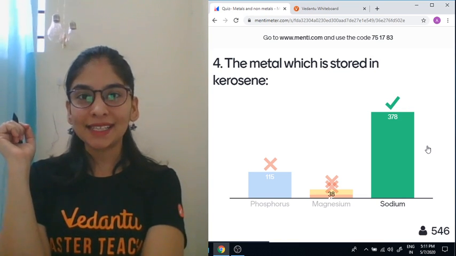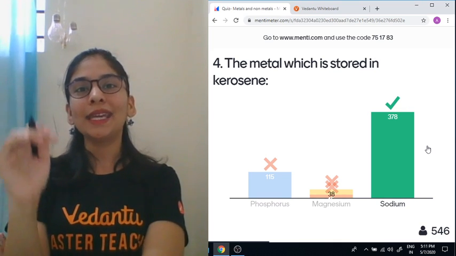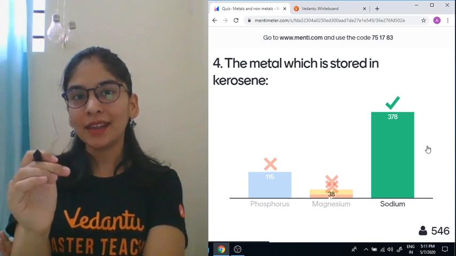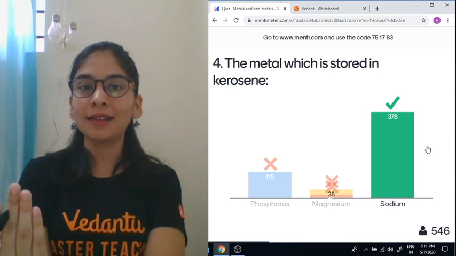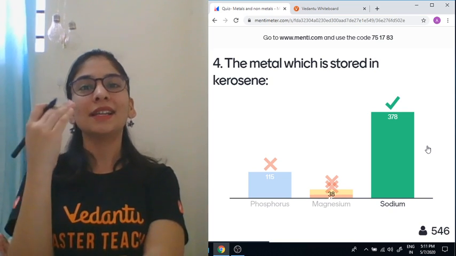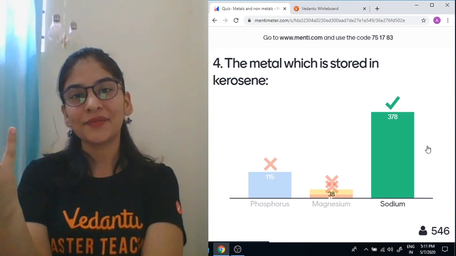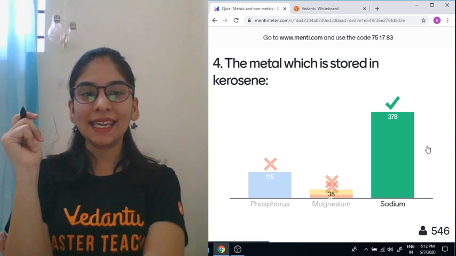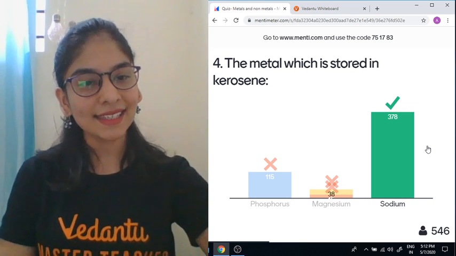It's a non-metal, and phosphorus is very much reactive with air, so we keep it in pure water, distilled water, because phosphorus being a non-metal does not react with water. Non-metals do not react with water, so we can store it in distilled water. So that was wrong. The correct answer was C, that is sodium. All right, did you get it?